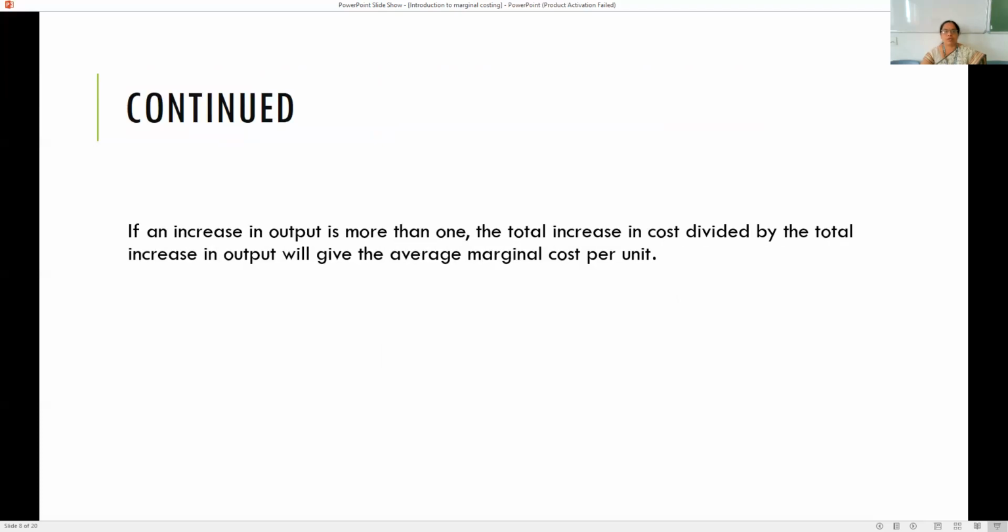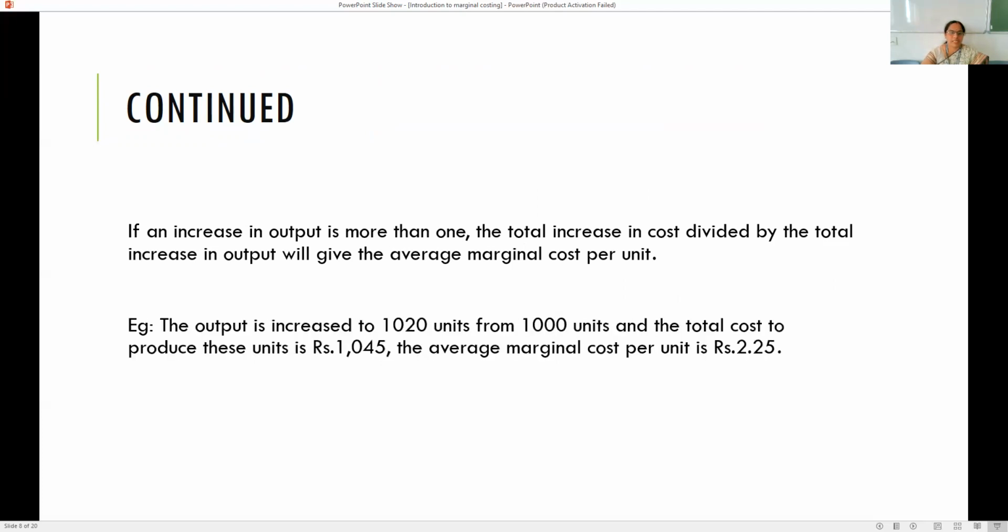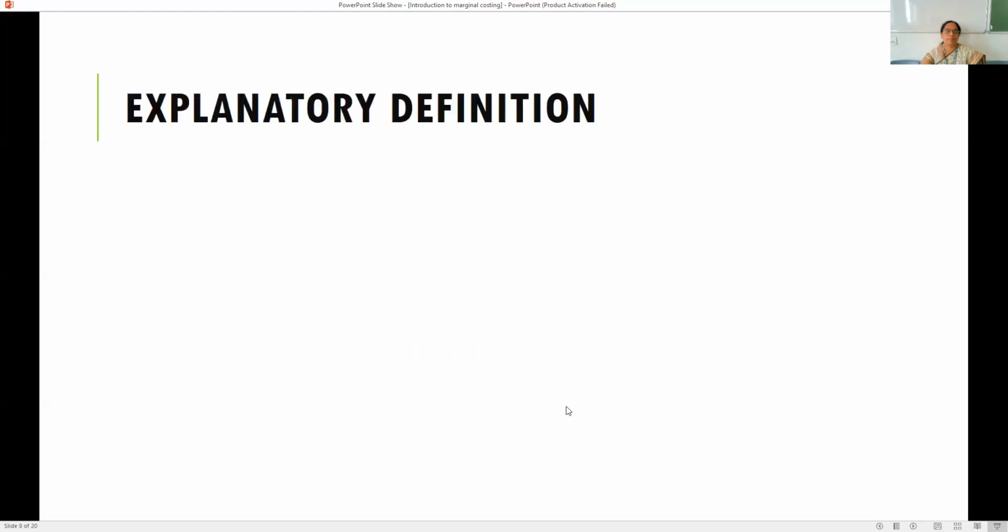If an increase in output is more than 1 unit, the total increase in cost divided by the total increase in output will give you the average marginal cost per unit. For example, the output is increased to 1,020 units from 1000 units, and the total cost to produce these units is rupees 3045. The average marginal cost per unit is rupees 2.25. That is, 45 is the additional cost and additional units is 20. So 45 divided by 20 will give me 2 rupees 25 paisa.